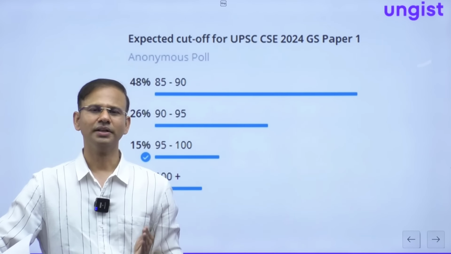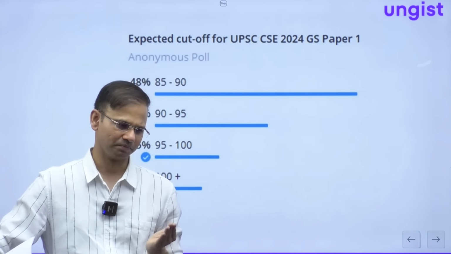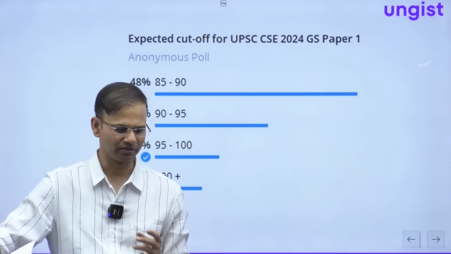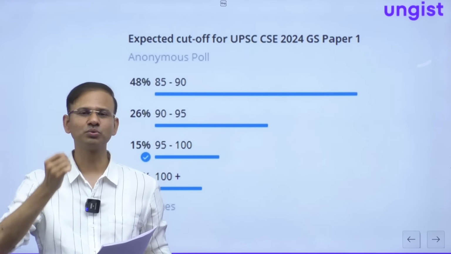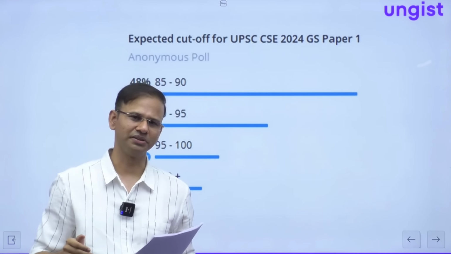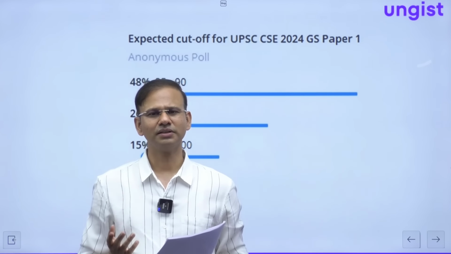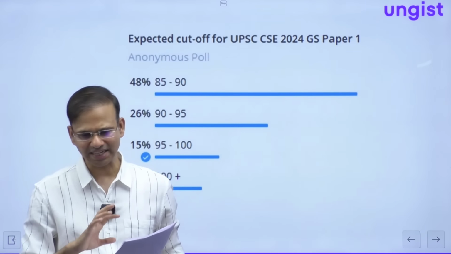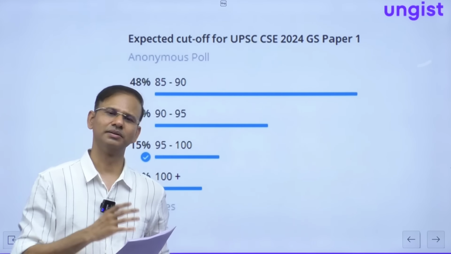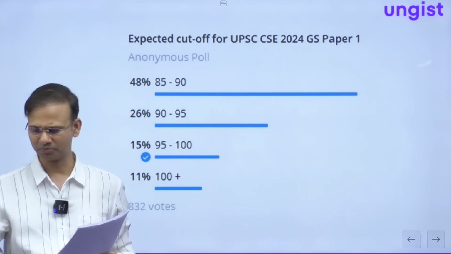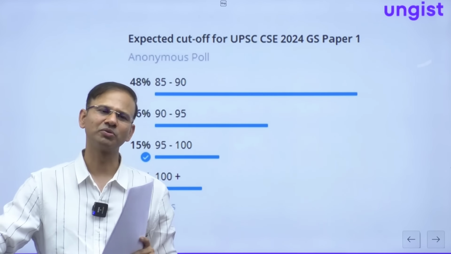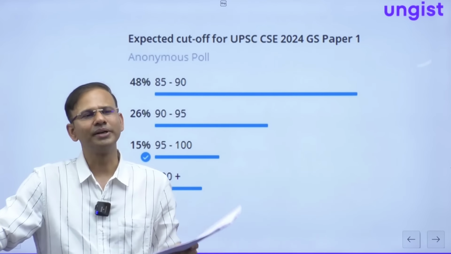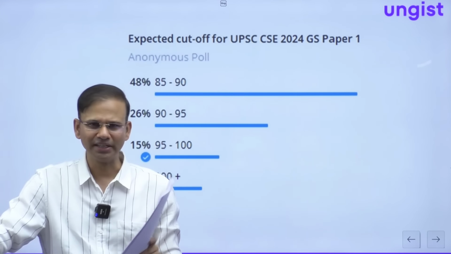Because if you compare it with CSAT 2023, I'm talking about the paper with respect to 2023, it was very easy actually. Not exactly that easy, but yes, very easy in comparison to 2023. If you take the overall test paper, the paper was good. But if you compare it with 2023, the paper was actually on the very easier side.